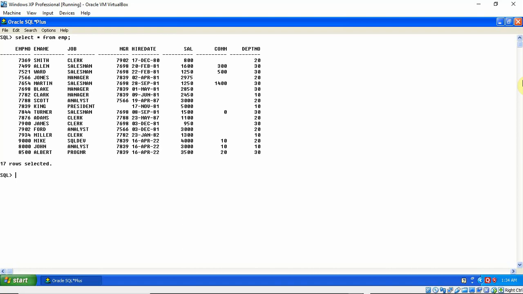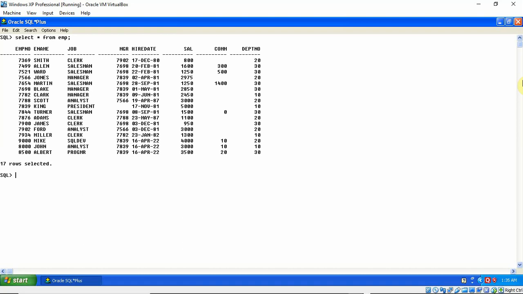Now I will show you the minimum salary for each department, with all the records. If your interviewer asks what the minimum salary for each department is, we can easily find it using group by.